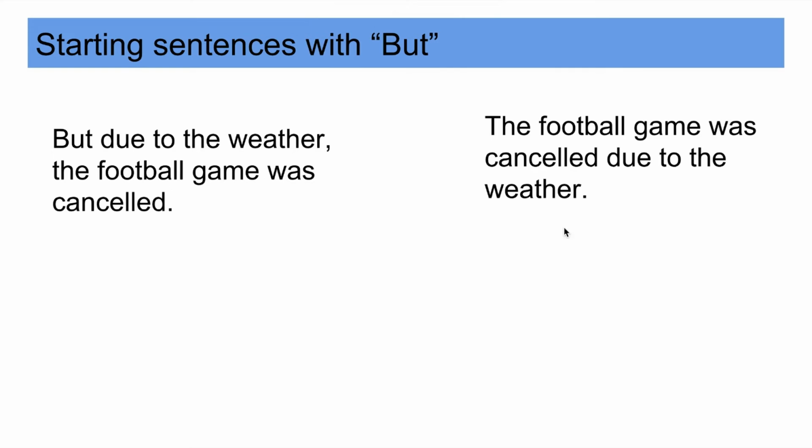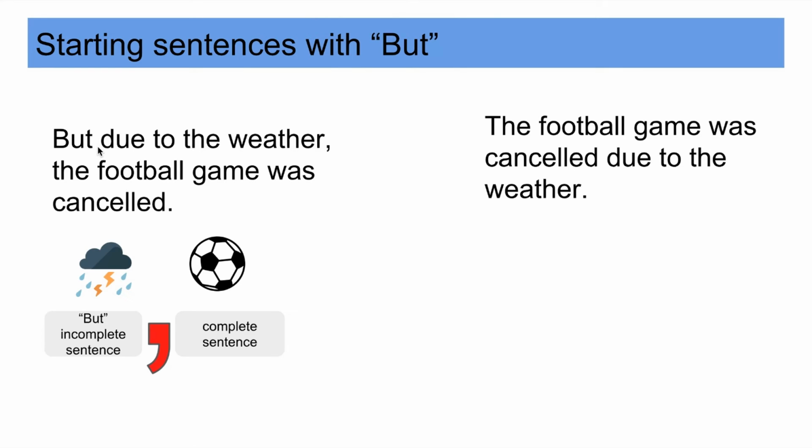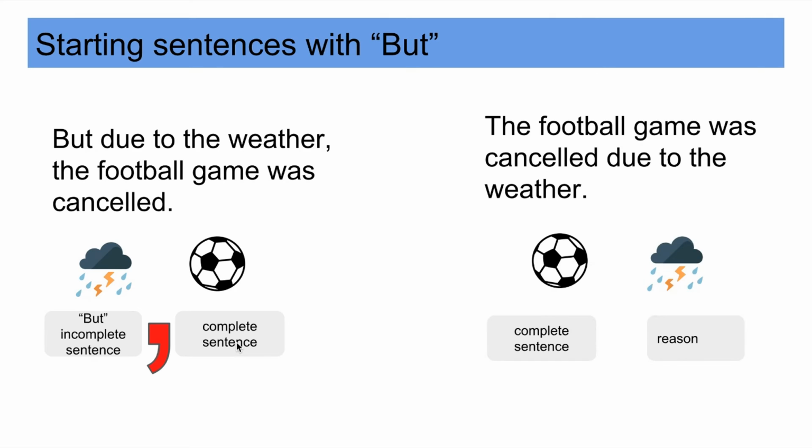Now let's look at these sentences together again. Can you compare them and notice what's the difference between them? This is what I notice. I notice that a but incomplete sentence starts. That's the reason, comma, and a complete sentence. And the second part is the complete sentence in the beginning, followed by a reason. The football game was canceled due to the weather. No comma, because you don't hear any pause. Comma, because you hear the pause.